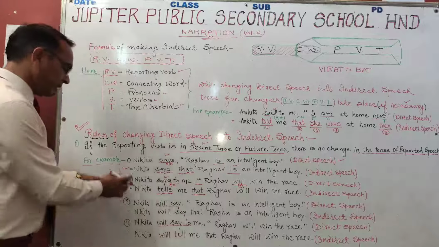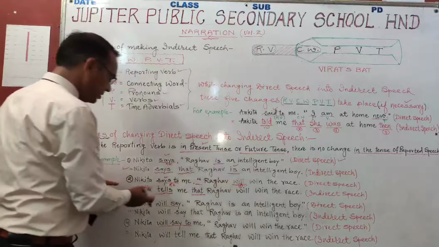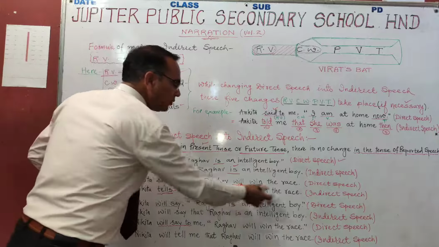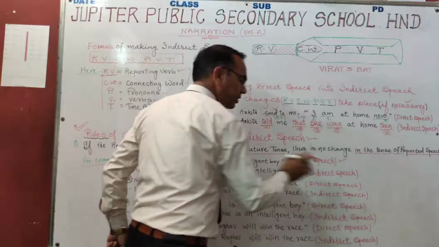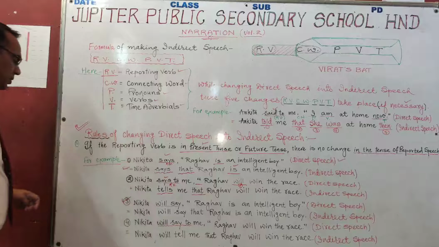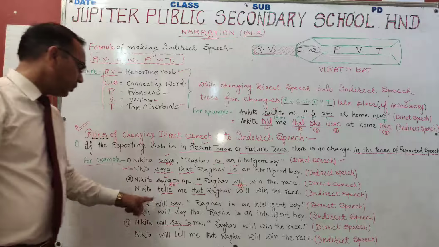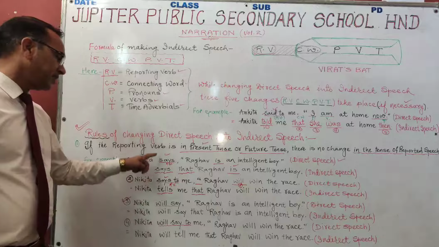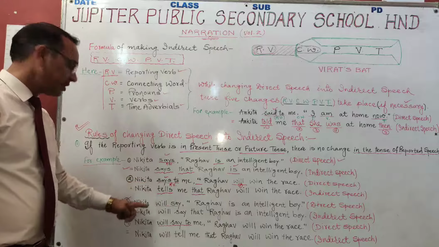Next comes, अब ये हो गया क्लियर इसका. Nikita said to me Raghav will win the race. Nikita tells me that Raghav will win the race. This direct speech has been changed into indirect speech. Now again another example related to future tense. These are related to present tense. Says, present tense. Says to, present tense.